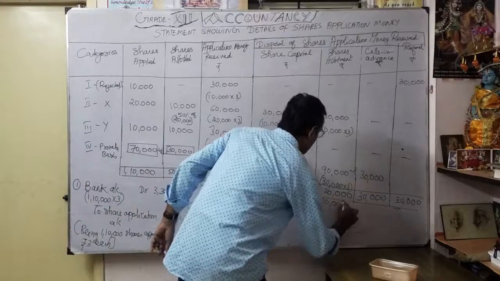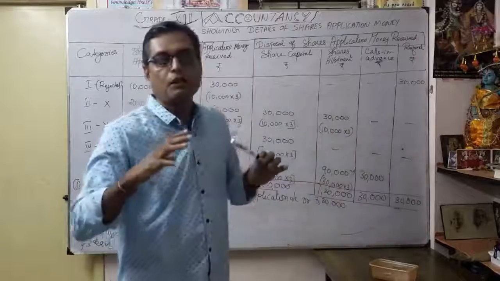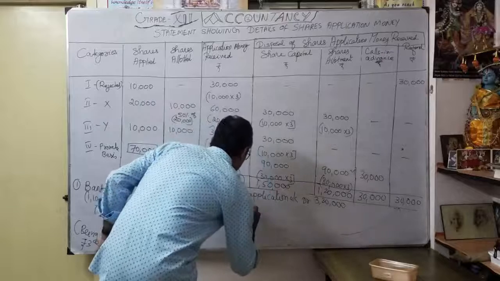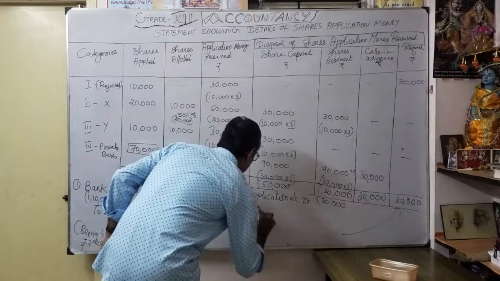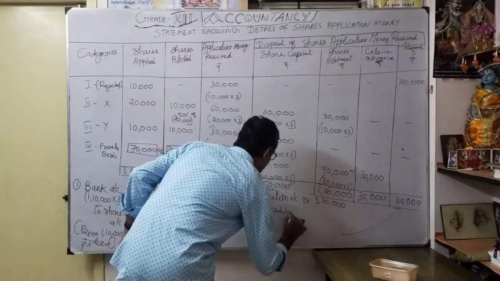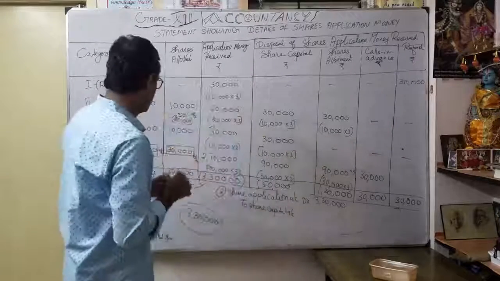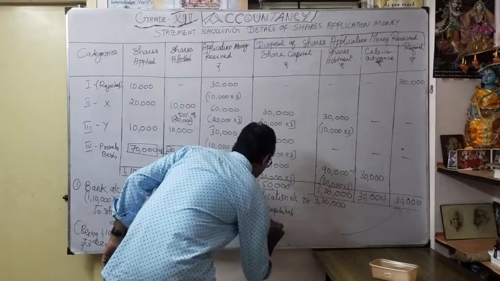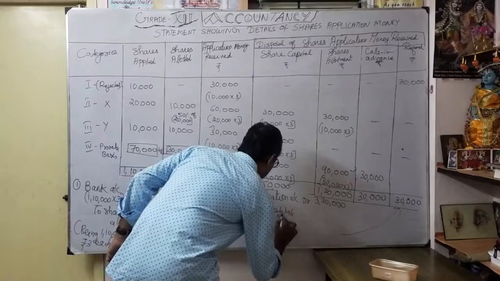How I am going to distribute for the different category? Okay, first one what? To share capital account. How much am I supposed to transfer? 50,000 into 3.